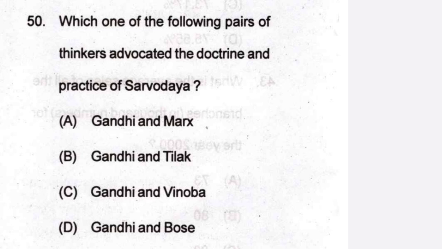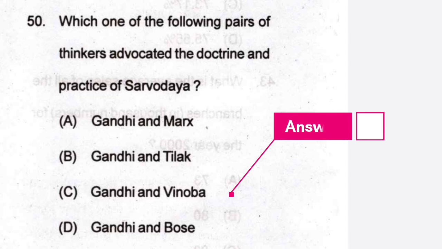Question number 50. Which one of the following pairs of thinkers advocated the doctrine and practice of Sarvodaya? Among the options, the correct answer is C, that is Gandhi and Vinoba Bhave. They advocated the doctrine of Sarvodaya.